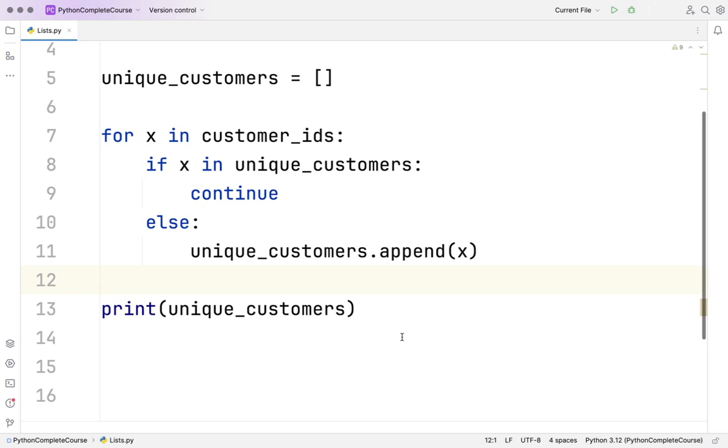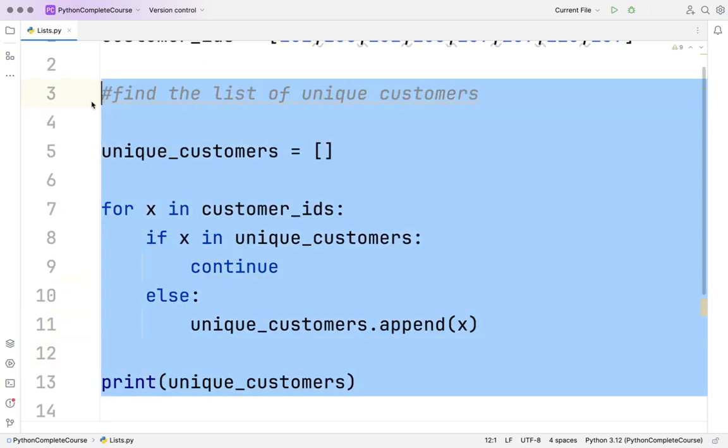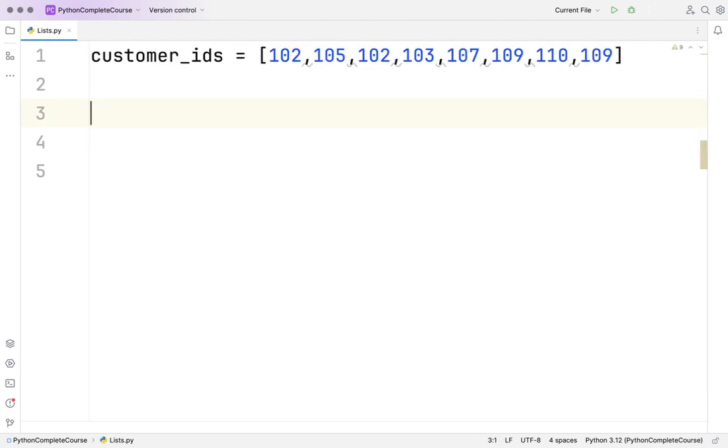Now, we could have done it another way, which is a very, very easy way without doing all of this. Let me remove all of this. A set does not hold repeated values. If you put a value 5 times in a set, it will hold it only one time. So, can we convert this to a set and things will be done?